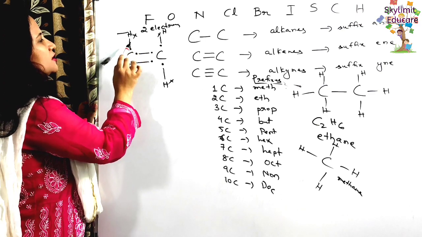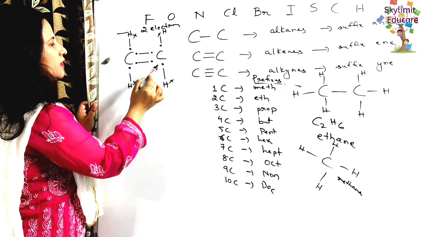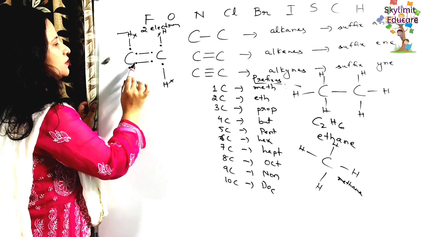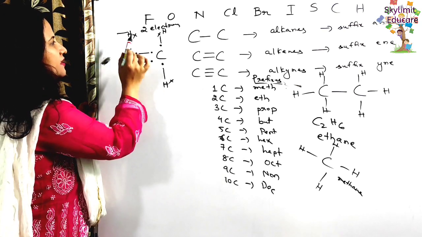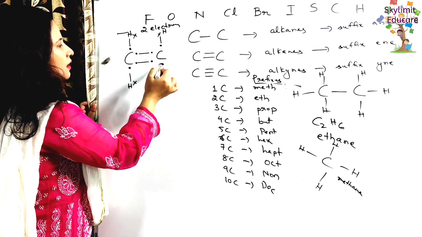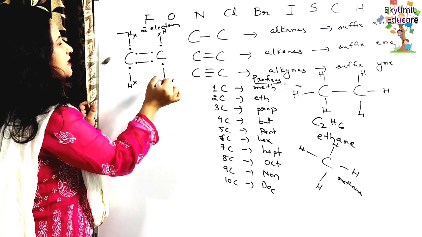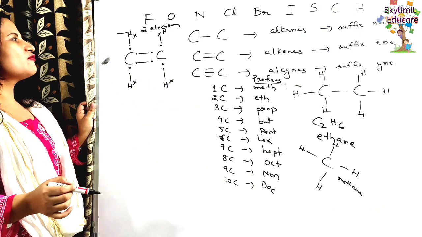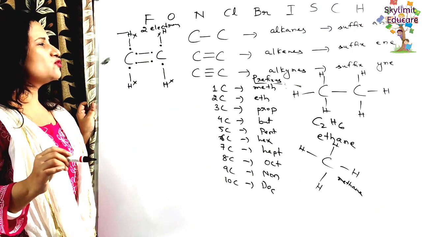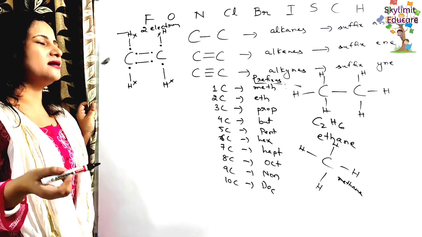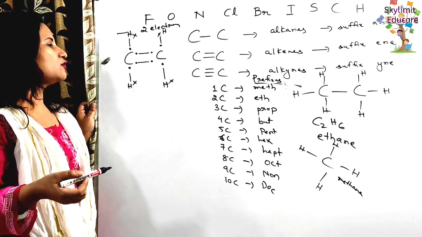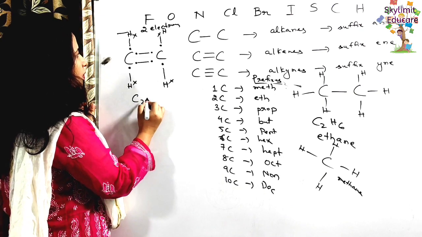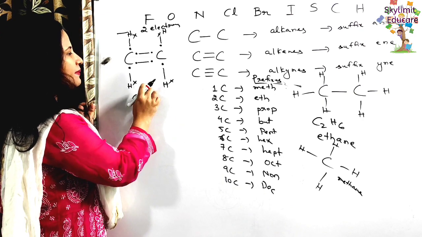So now we can count it. Each hydrogen gets 2 electrons, right? And each carbon is getting how many electrons? 1, 2, 3, 4, 5, 6, 7, 8, right? So each has got 8 electrons. Each carbon has attained the octet rule, and each hydrogen has attained the duplet rule. So in this case, this compound is C2H4.